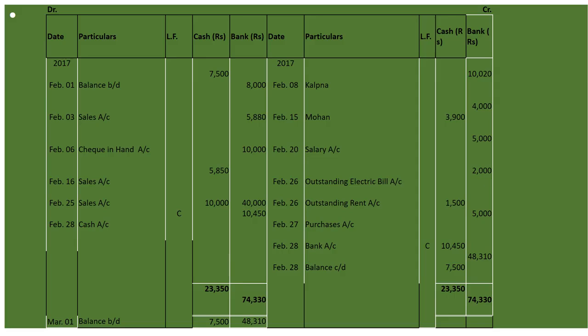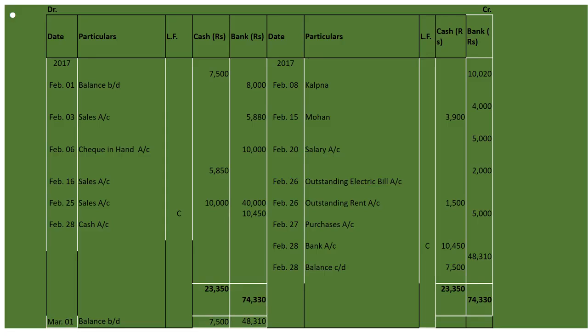On Feb 20, they are saying paid salary by check 5,000. So by salary account, and we will write the amount under the bank column. On Feb 25th, it is cash sales to date 50,000, of which 40,000 were banked. So on Feb 25th, to sales account, 10,000 under cash, 40,000 under bank. Fine.